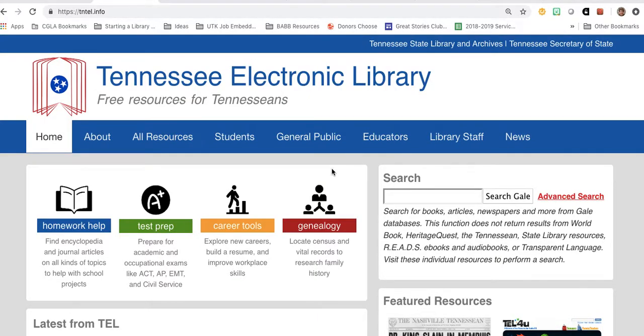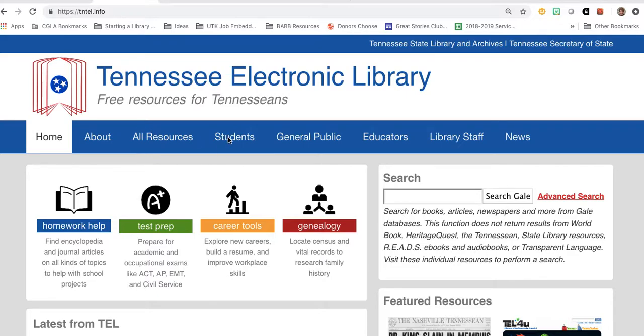Okay, so this is the Tennessee Electronic Library homepage, and there is a ton of great stuff on this page if you want to explore. I want to show you a good resource if you are interested in having your students look through historical newspapers.